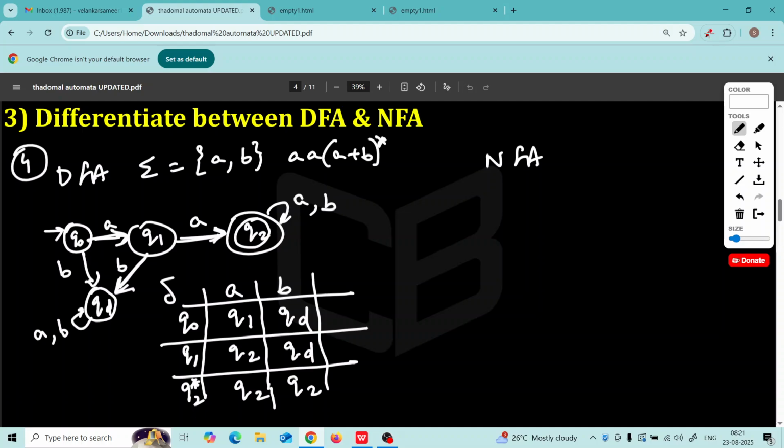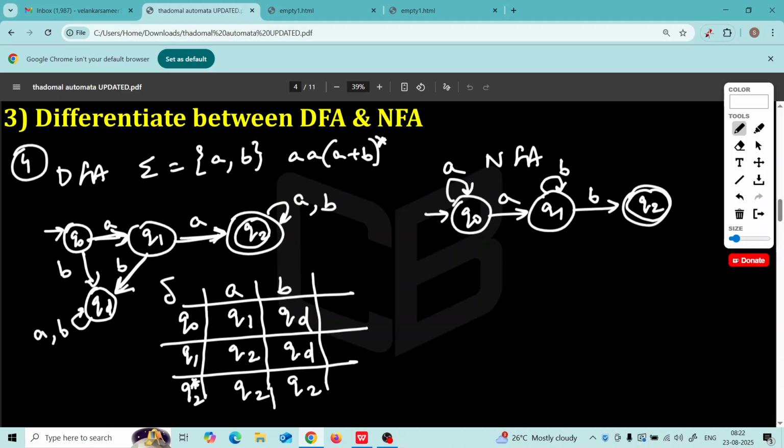Listen, I am not saying that you should draw this DFA only. Any DFA you draw, but you show the transition table. Okay. Now imagine some NFA you draw, like Q0, A, Q1, A. Imagine we have a loop here. Purposely you draw some NFA which has multiple transitions.